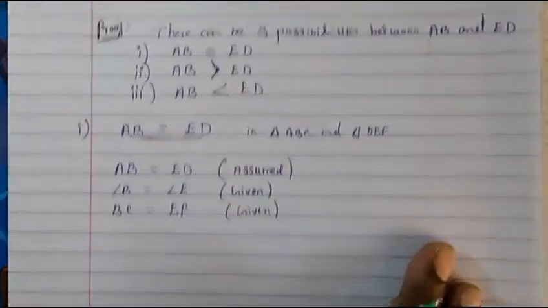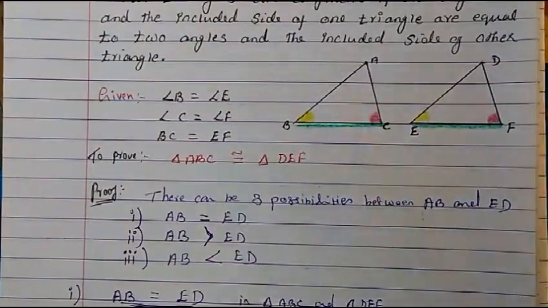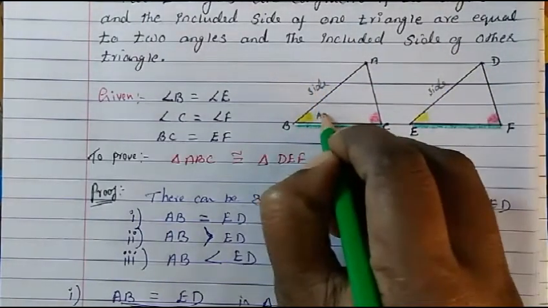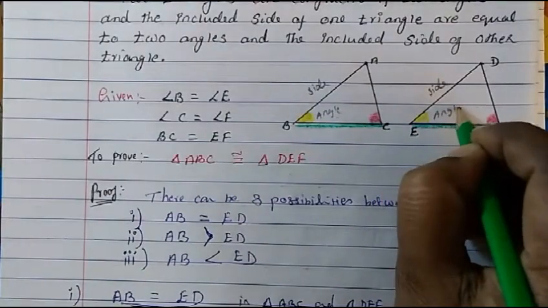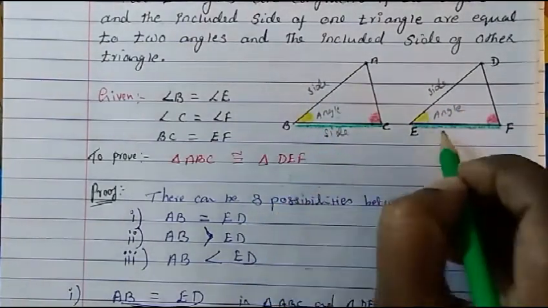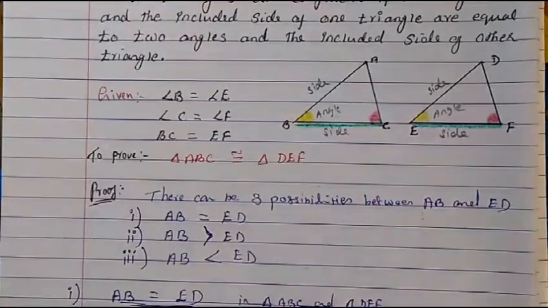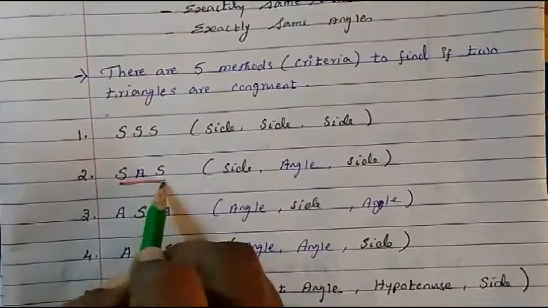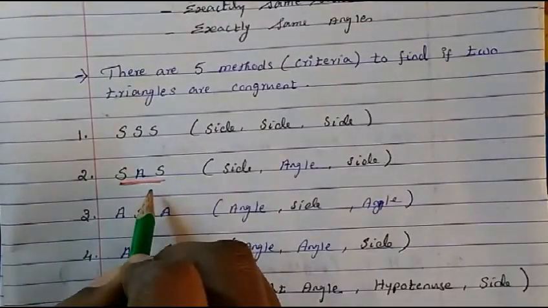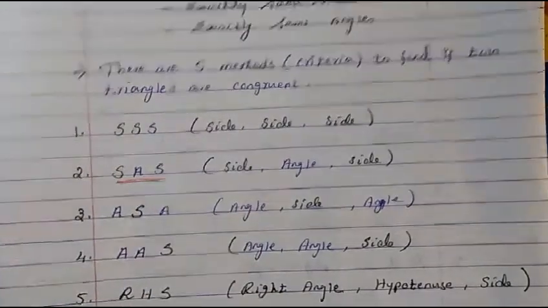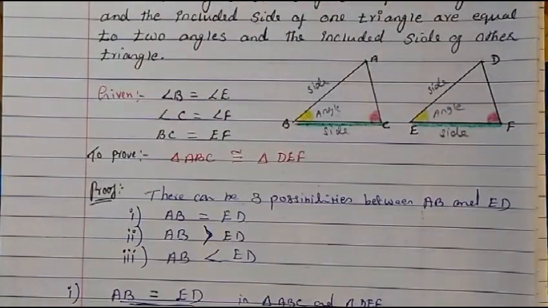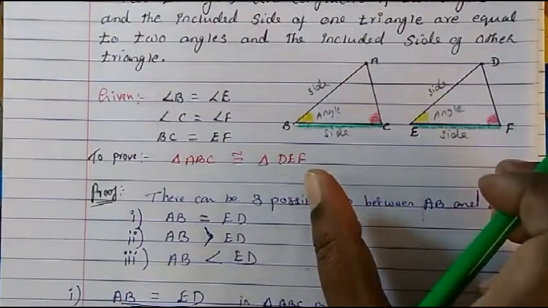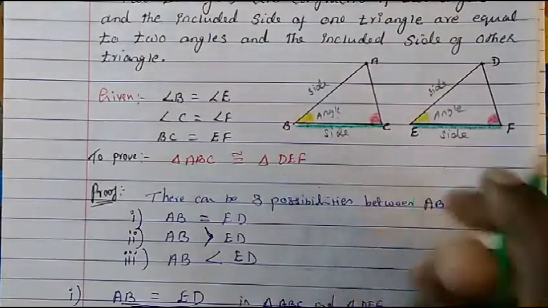So now what are these things? Just see here. This side is equal to this side. This angle is equal to this angle. And this side is equal to this side. Just now I told you that we assume side angle side as an axiom, a universal truth. Based on this, we will prove the other rule we said. So can we say now side angle side? So by this rule, both the triangles are congruent.